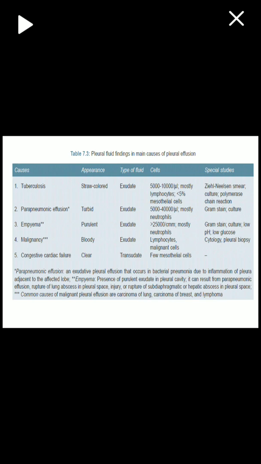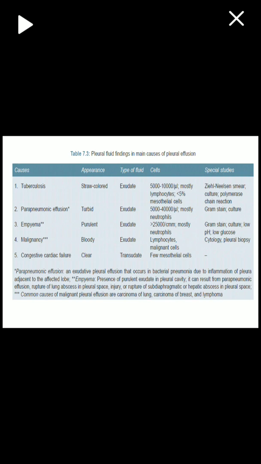Then parapneumonic effusion and empyema both have a little turbid and purulent appearance, both are exudates, and both will show a high number of neutrophils. Gram stains will help in identifying which type of organism is causing this particular effusion. Then we have malignancy. Of course, malignancy will show a bloody appearance of pleural fluid, and it is an exudate.